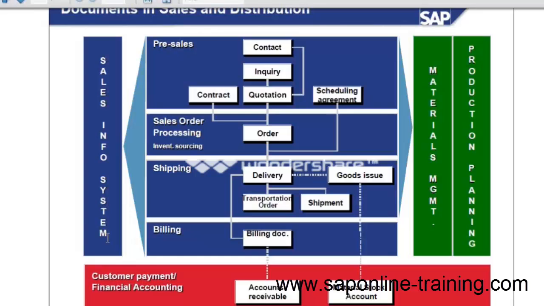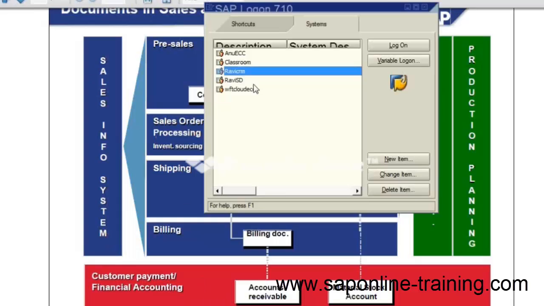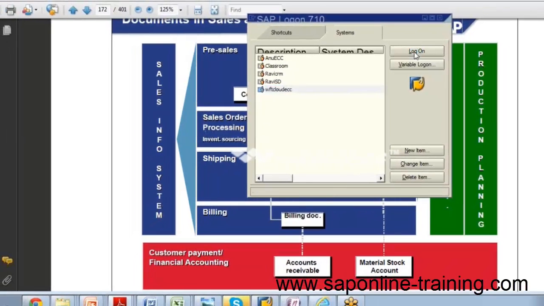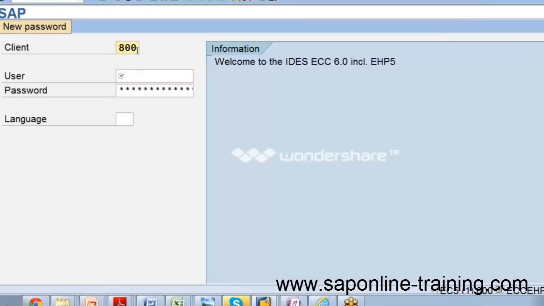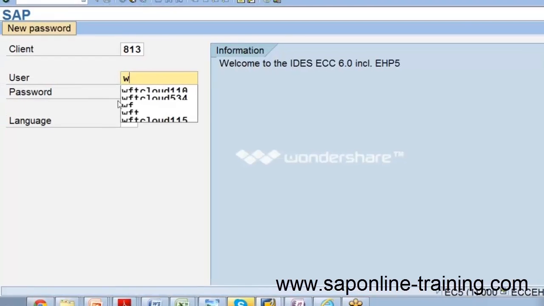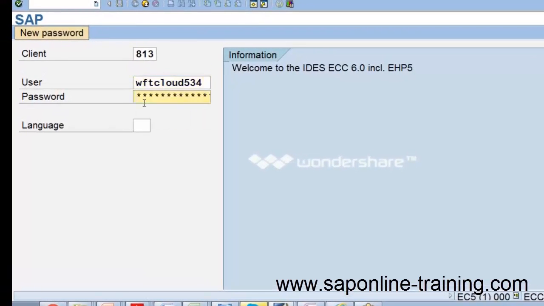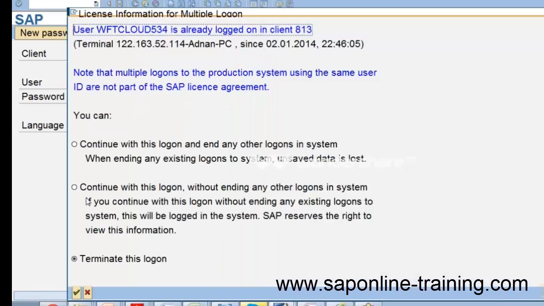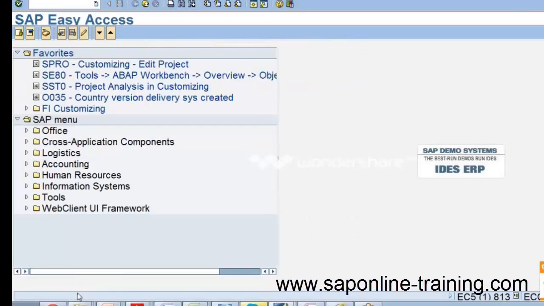So you would be working along with me in this particular scenario. And this is the SAP server, which you will be given access to by our team.